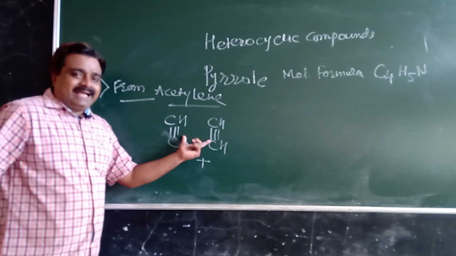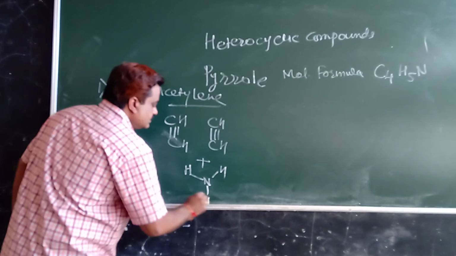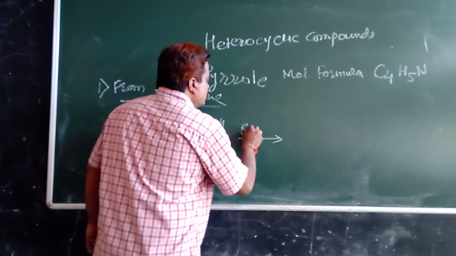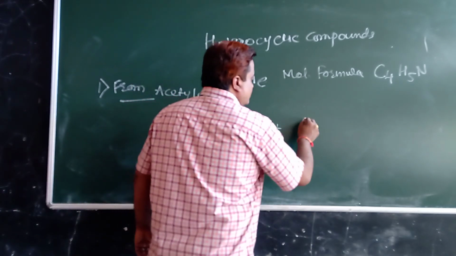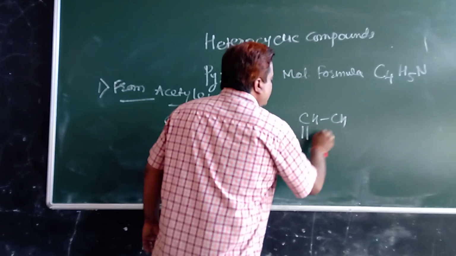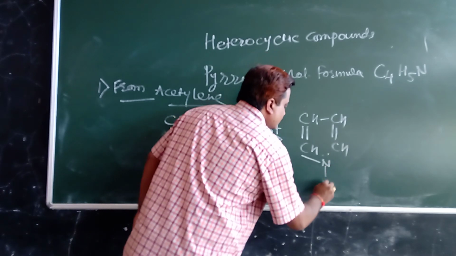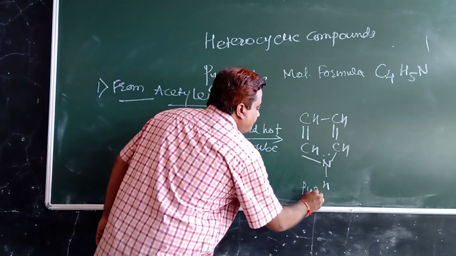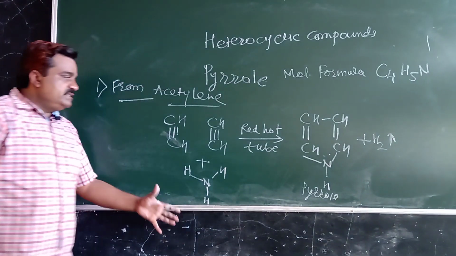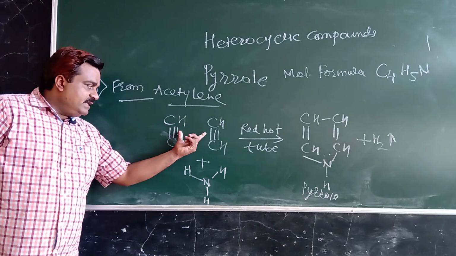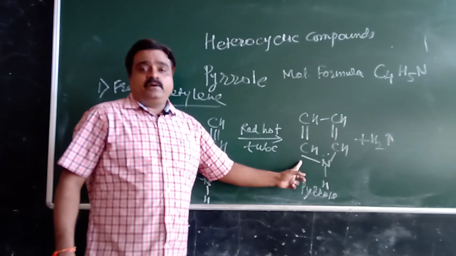When a mixture of acetylene and ammonia passes through a red hot tube, that gives pyrrole plus H2. Means when a mixture of acetylene and ammonia passes through a red hot tube, that gives a pyrrole.